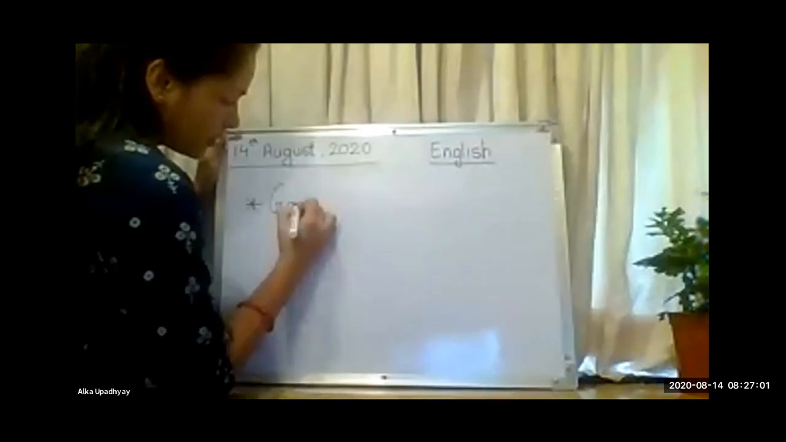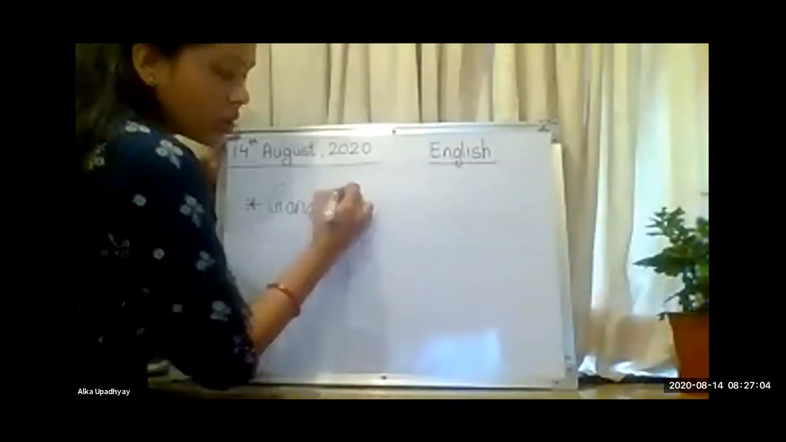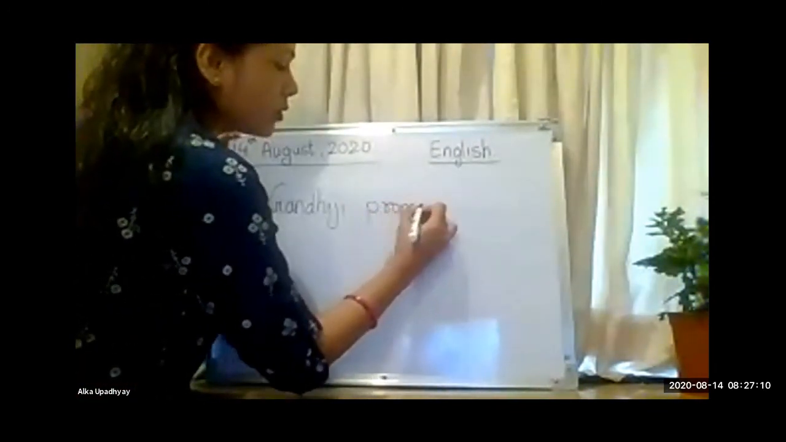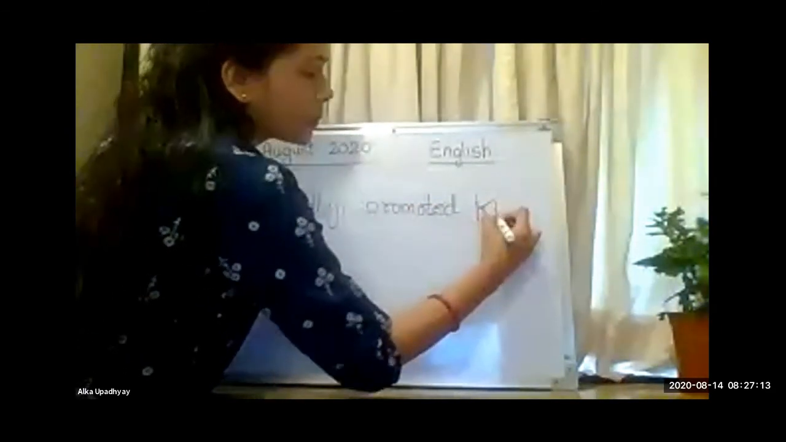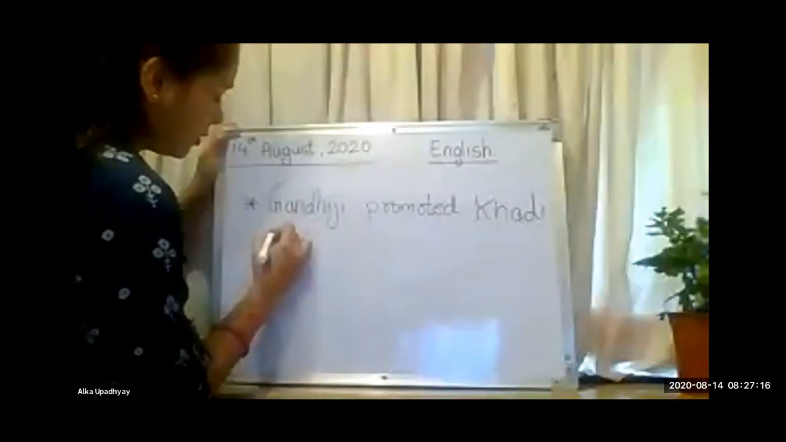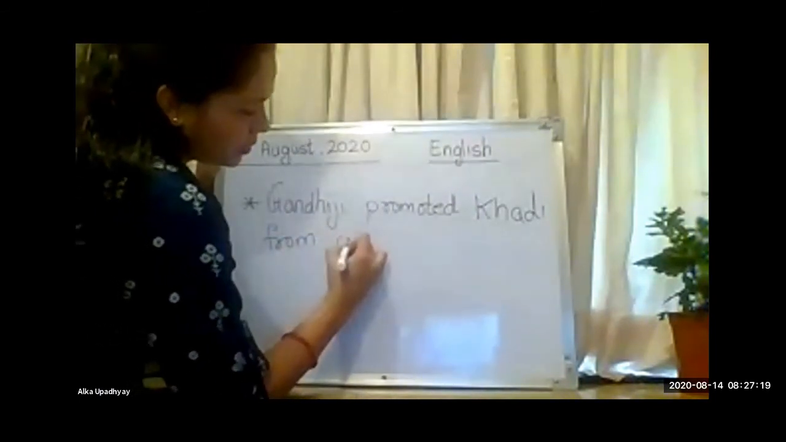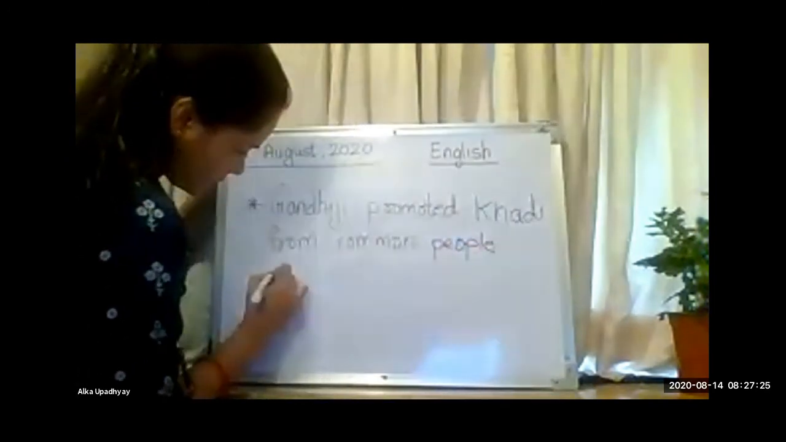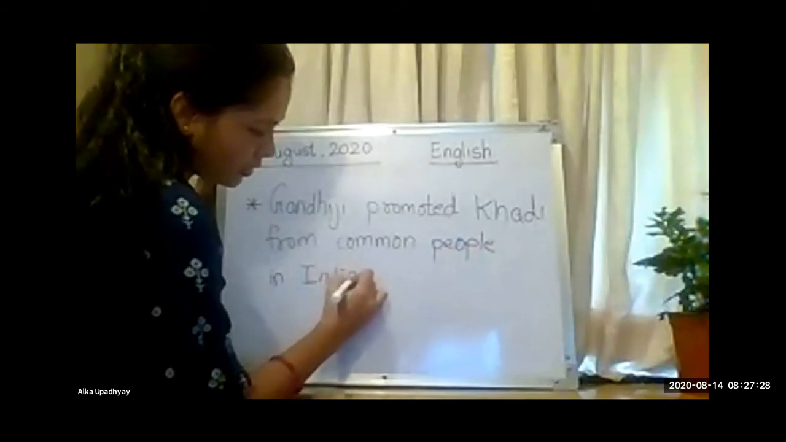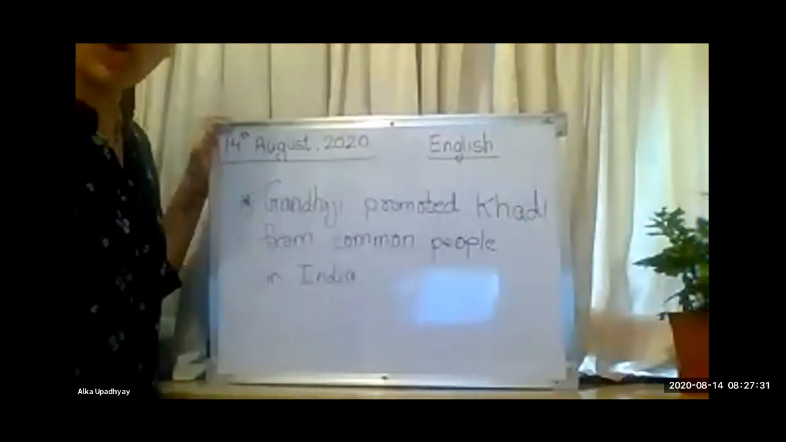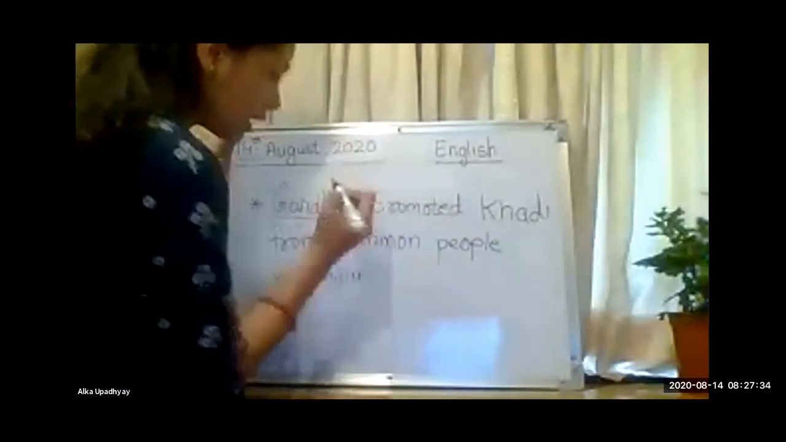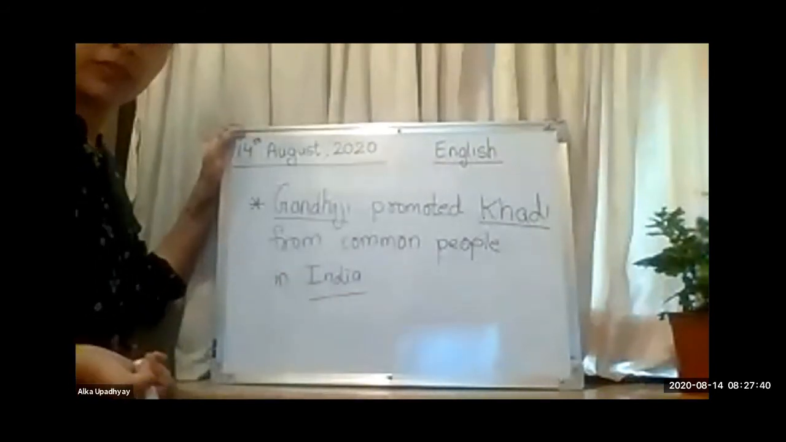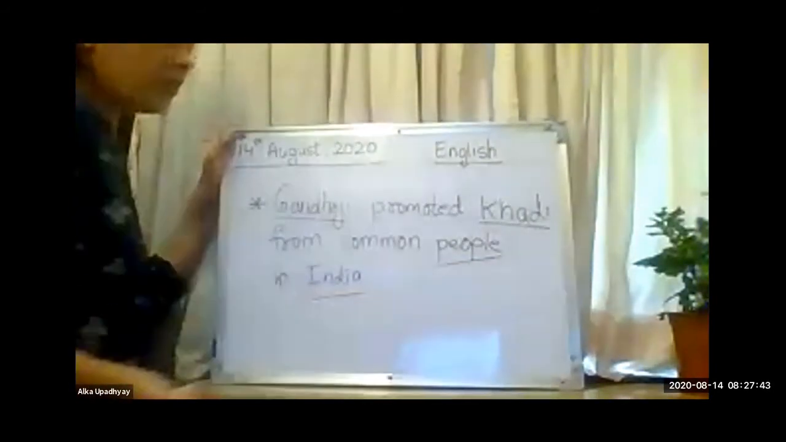So here it is. You can just read it in your mind. Gandhiji promoted khadi for common people in India. So here, let us see the nouns present in this sentence. So Gandhiji is a noun. Khadi is a noun. India is a noun. People is a noun. Okay.